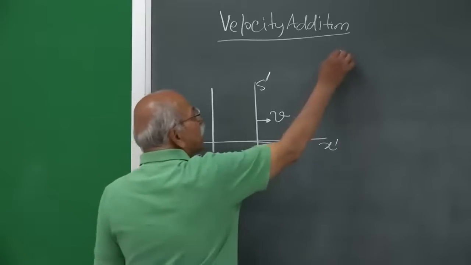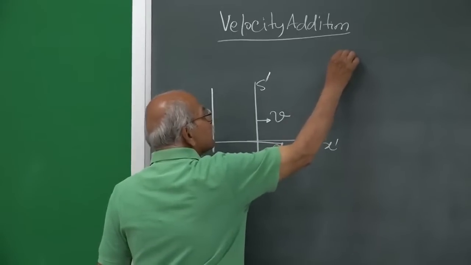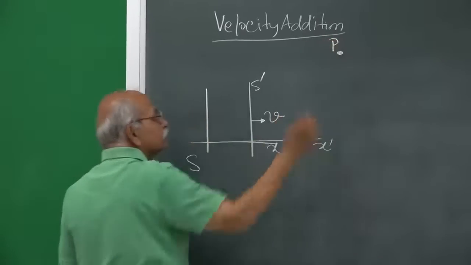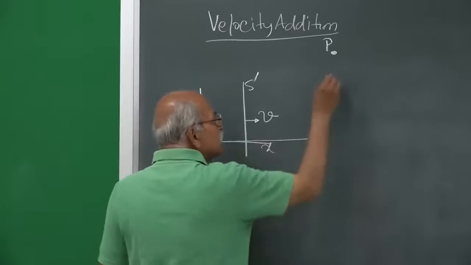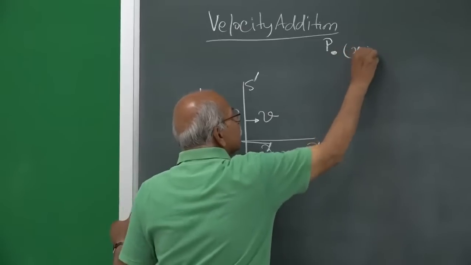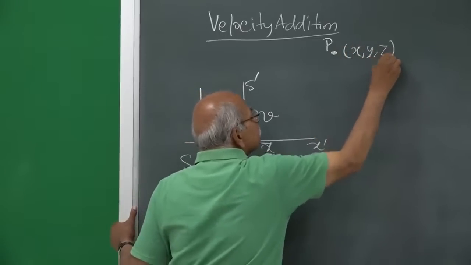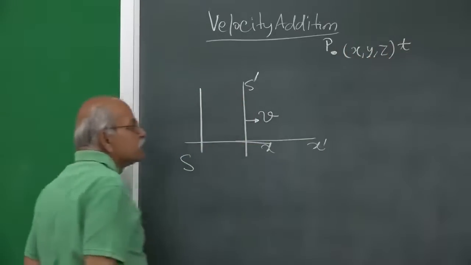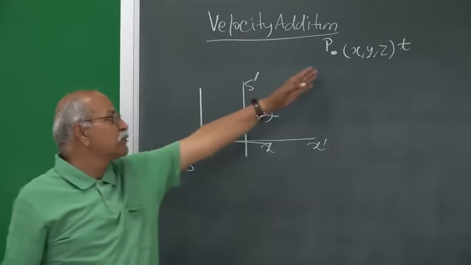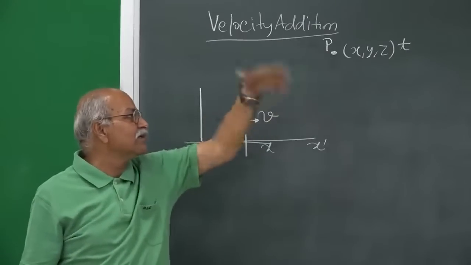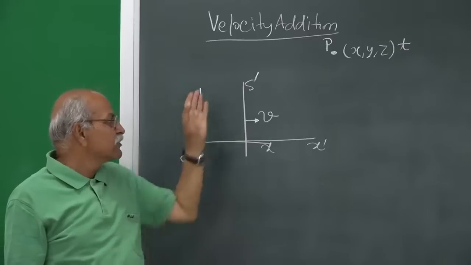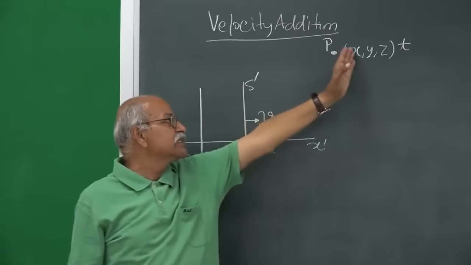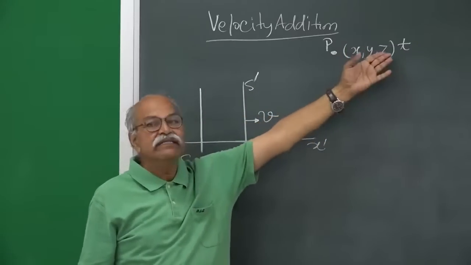And then there is a particle, let us say there is a particle here P, and at time t the coordinates are x, y, z. This is an event, the particle is here at time t. So, as seen from S, for this event the position is x, y, z and the time is t.